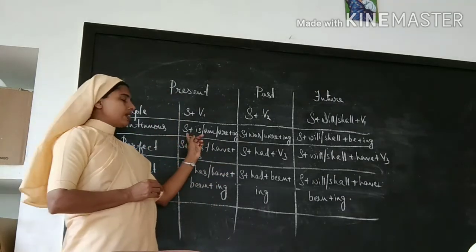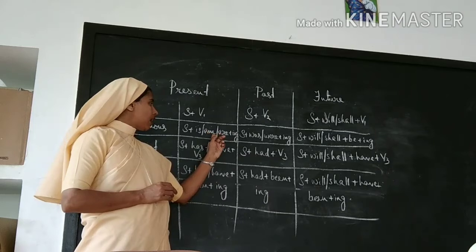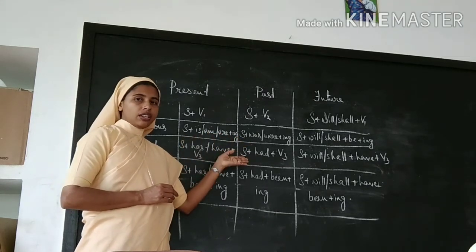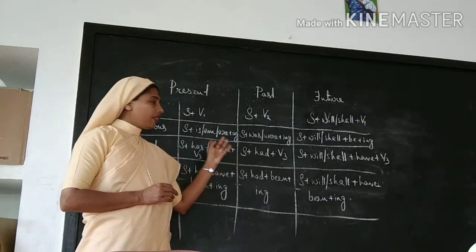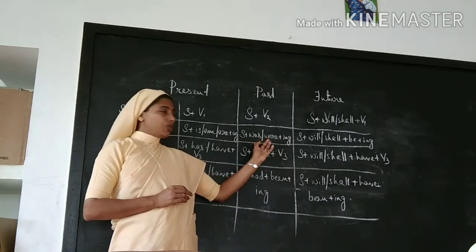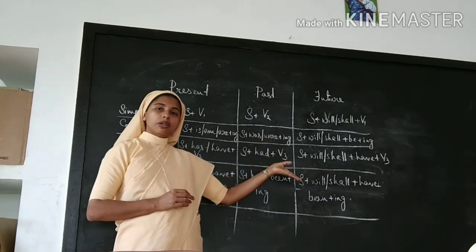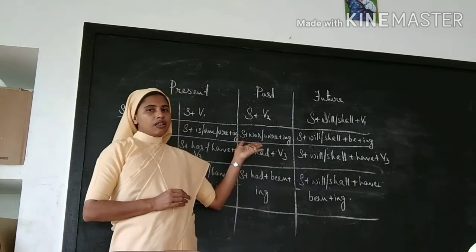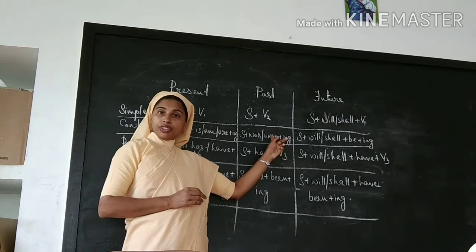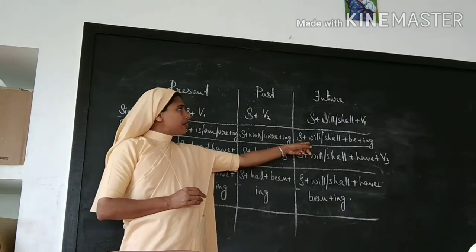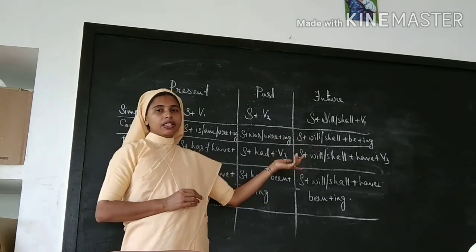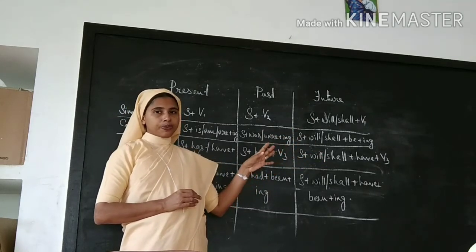Present continuous tense: subject plus is, am or are plus the ing form. She is studying, I am studying, they are studying. Past continuous: subject plus was or were plus verb plus ing form. I was studying, she was studying, they were studying, we were studying. Future continuous tense: I will be studying, she will be studying, they will be studying.